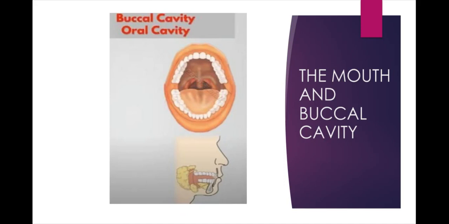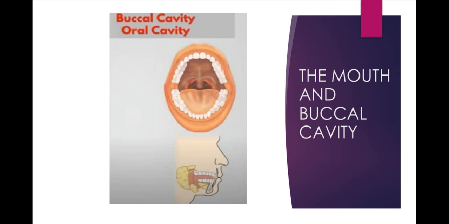Now, let us know what happens to the food in different parts of the digestive tract in detail. The oral cavity or buccal cavity is the first part of the digestive tract. Food is taken into the body through the mouth. The process of taking food into the body is called ingestion.